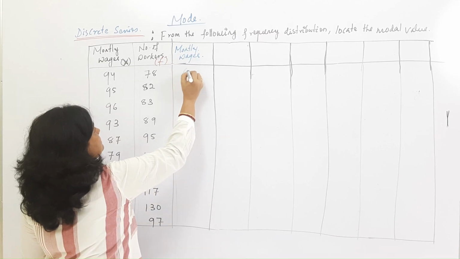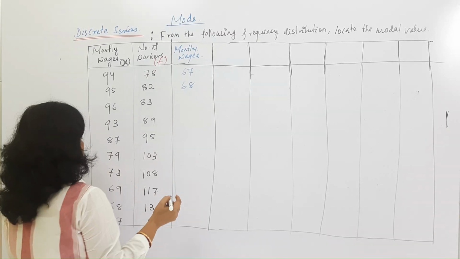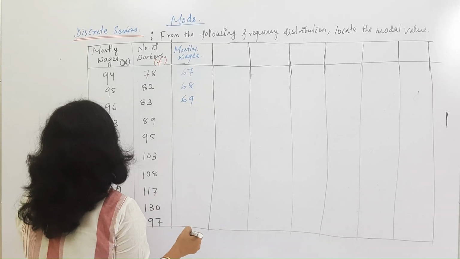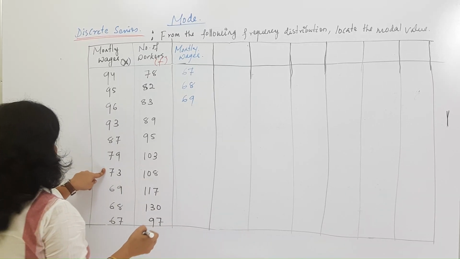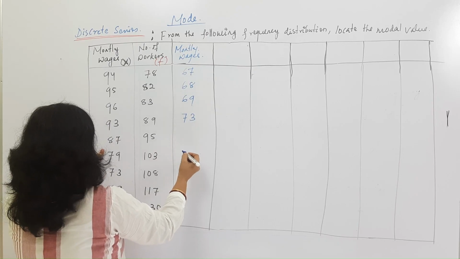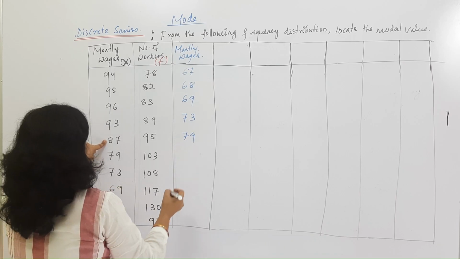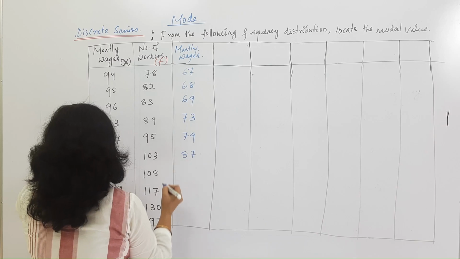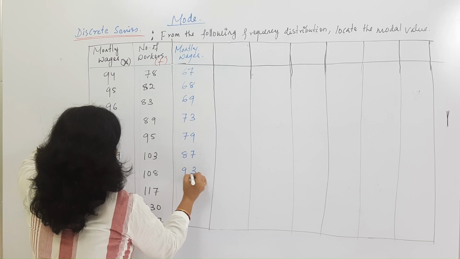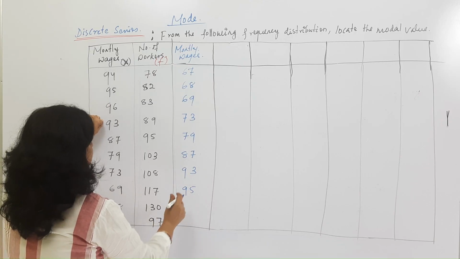We can write 57, 58, then we can write 59, then 73, 79, 87, 93, 90, 94.